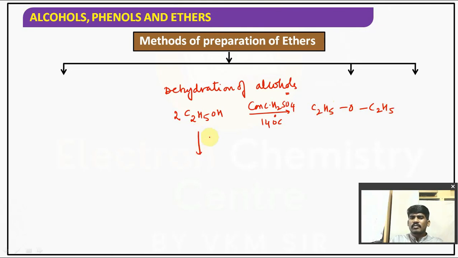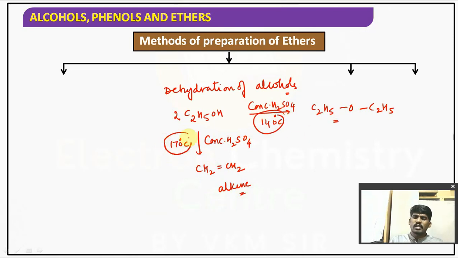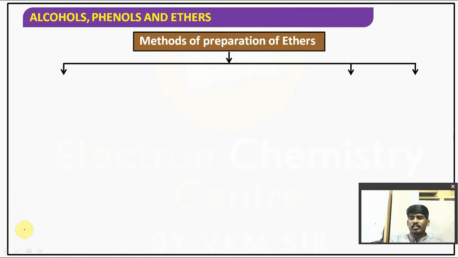Whereas with concentrated sulfuric acid at 170 degrees Celsius, it gives alkene, that is ethene. Understood the difference? This preparation method we already discussed in previous lectures, so I am not going to talk about it.